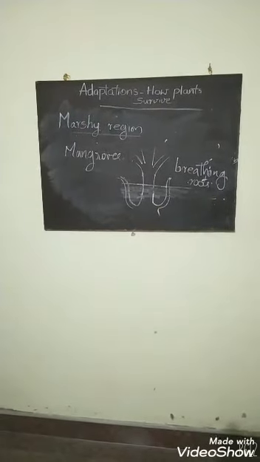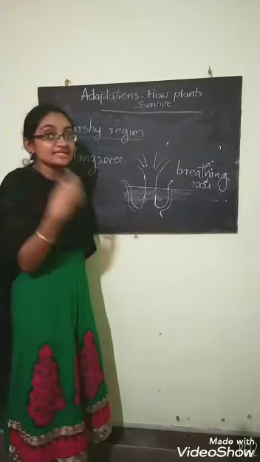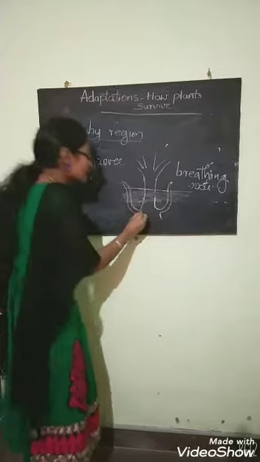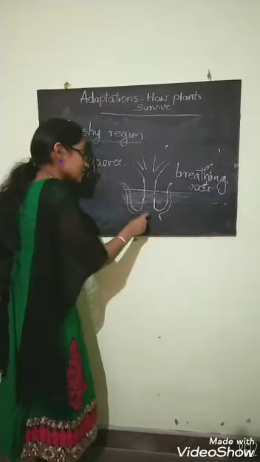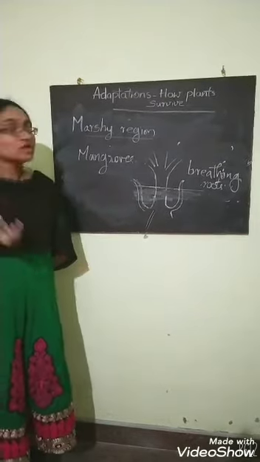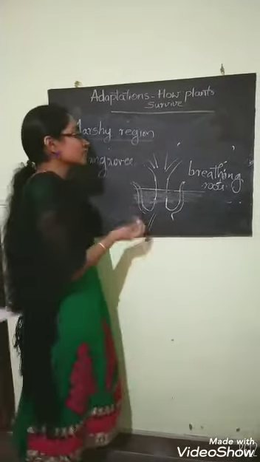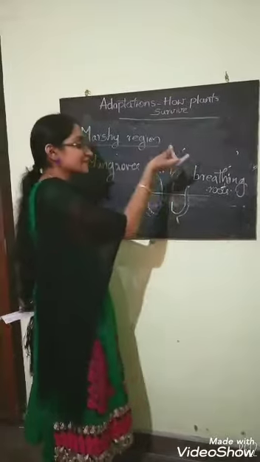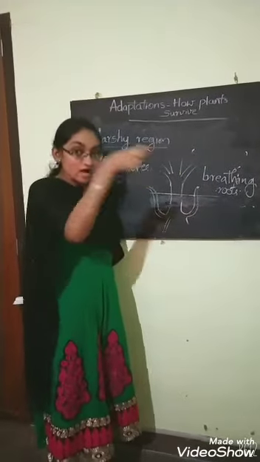So what are these breathing roots? These are the roots which come outside the marshy land for breathing air. The roots inside the water or marshy land are not able to breathe. So these plants grow their roots outside the marshy land and take air from outside.